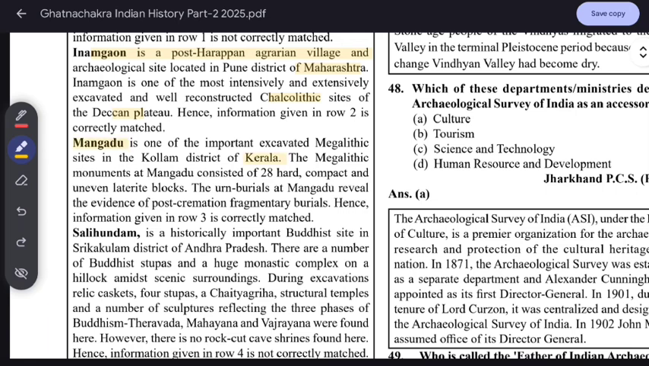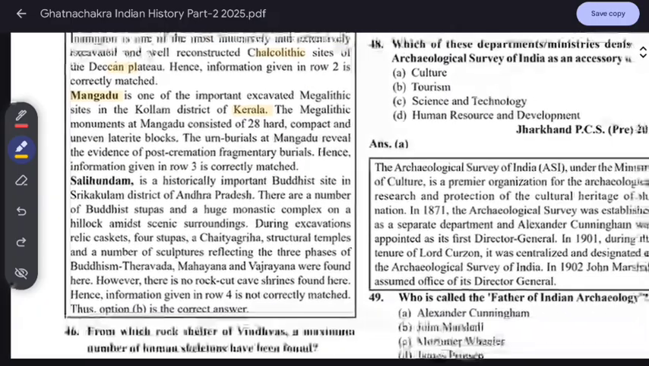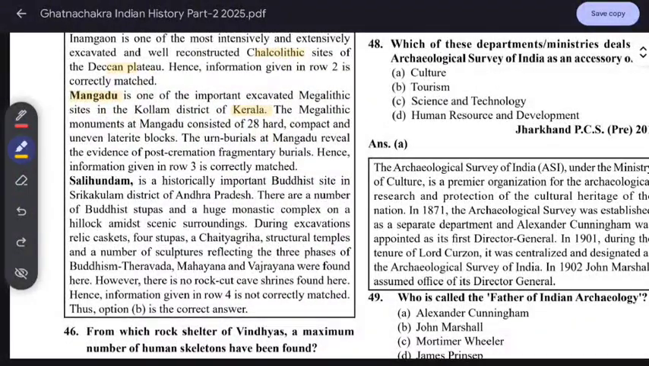Mangadu has compact and uneven lateritic blocks, and the urn burials of Mangadu reveal evidence of post-cremation fragmentary burial sites. Remember this. And Salihundam.